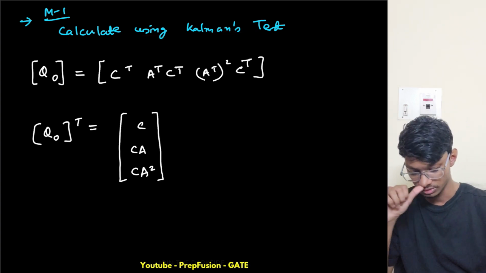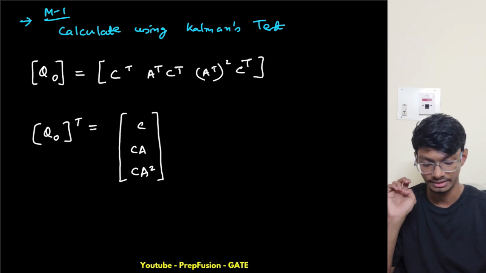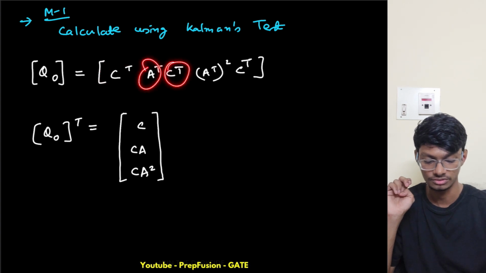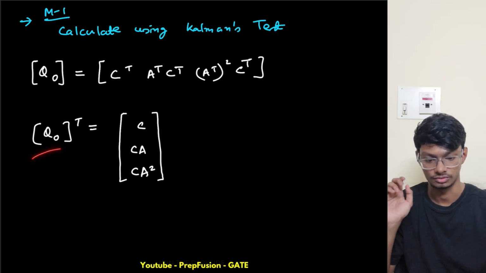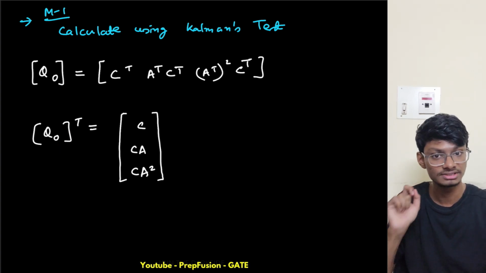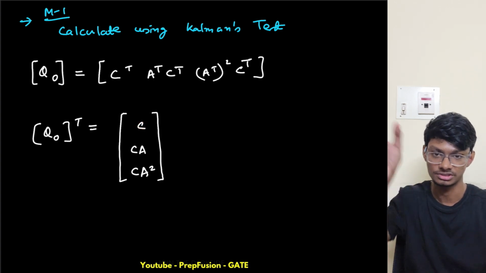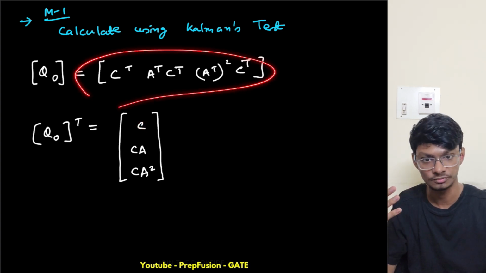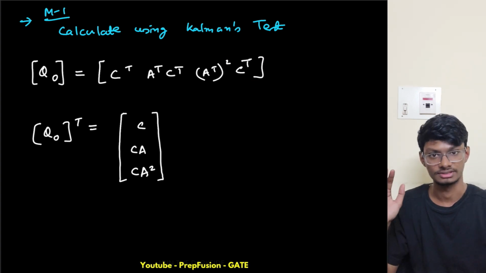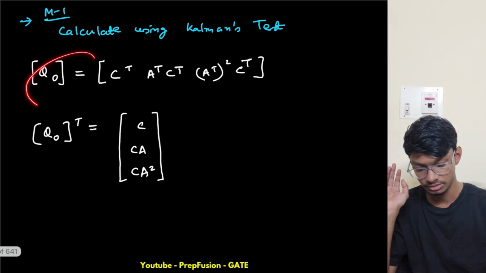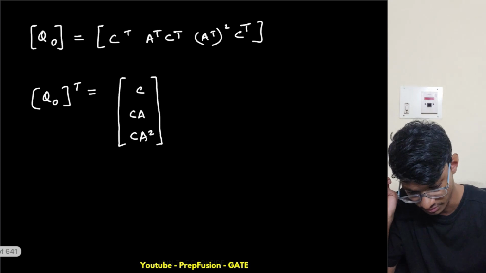So first I will do two methods. This one is the observability matrix, in the form of C transpose, A transpose C transpose, A transpose squared C transpose, and the transpose also. I will solve for the transpose also, because this is easier to solve. Why is it easier? Because we don't have to take the transpose. C and A are already given in the equation, just put them here. Else we have to do the transpose and then solve again, which would be one extra step. That is the reason. So firstly I solved the normal Q0. Q0 is this one. I rewrote this actually. This is just a waste of page, sorry.